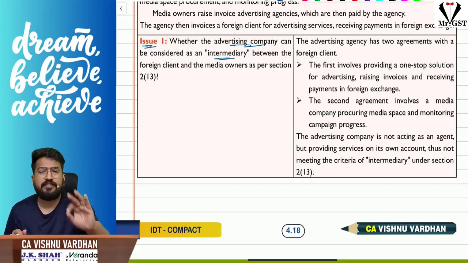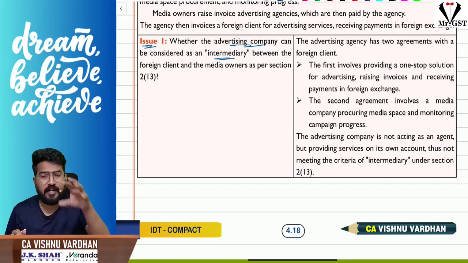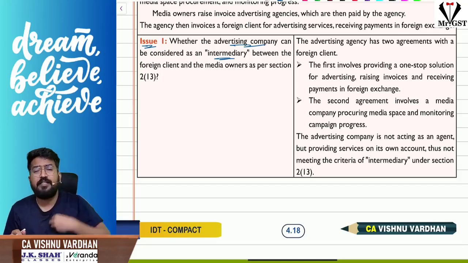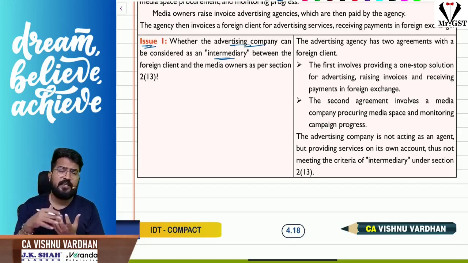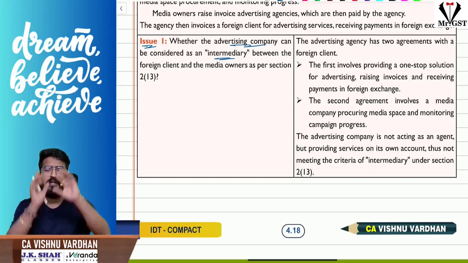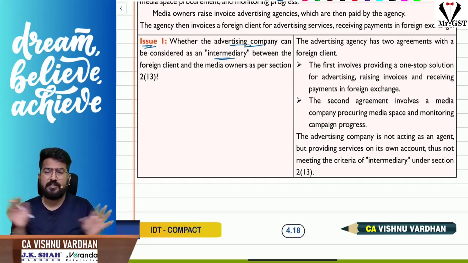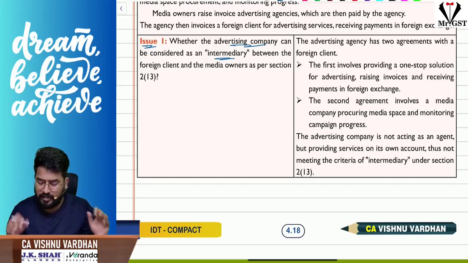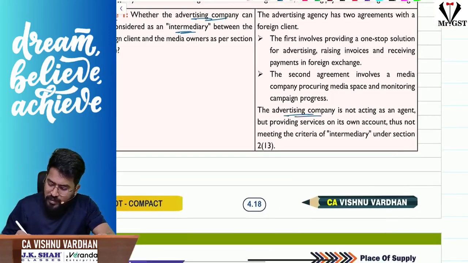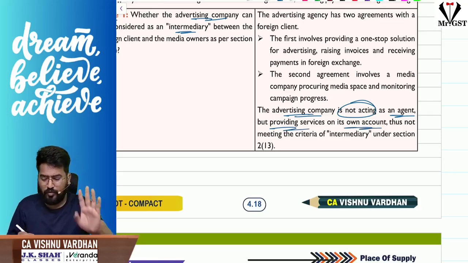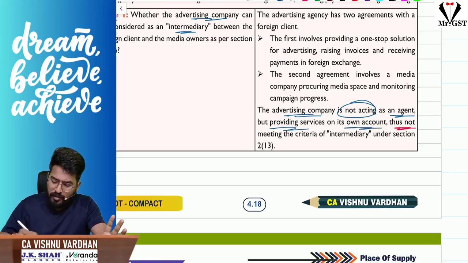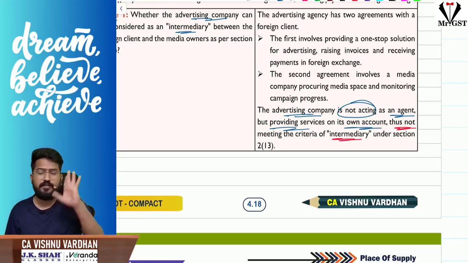The answer is straight away no, because the Indian ad agency here is acting in its independent capacity, doing all the ad designing, content development, investment planning, everything, and finally giving the desired result that Netflix needs. They are not acting as an intermediary here. So the advertising company is not acting as an agent but providing services on its own account. So that cannot be called an intermediary. Clear? This is number one clarity.